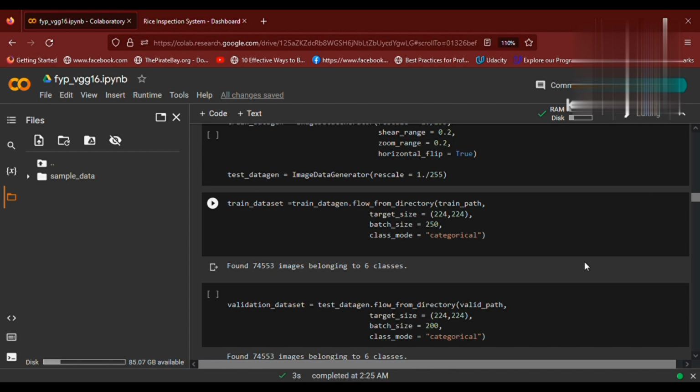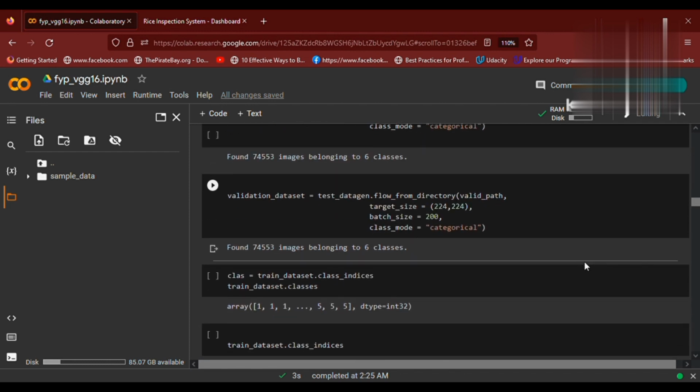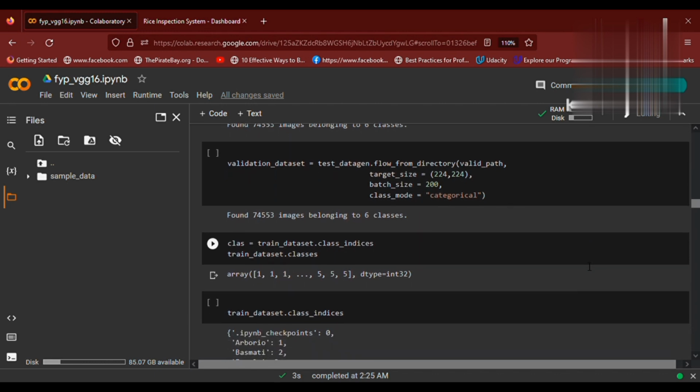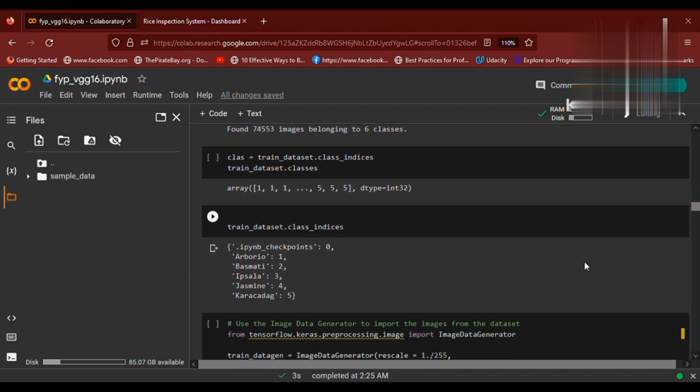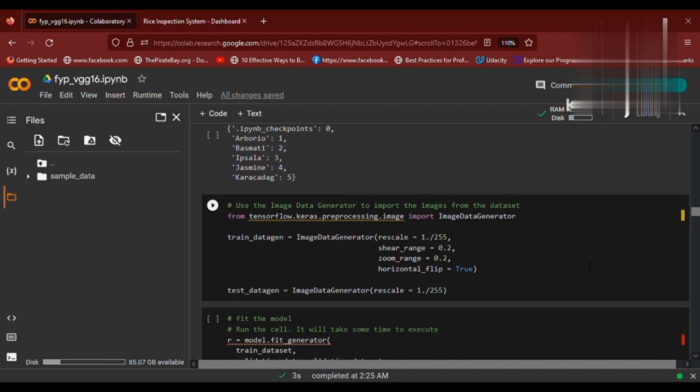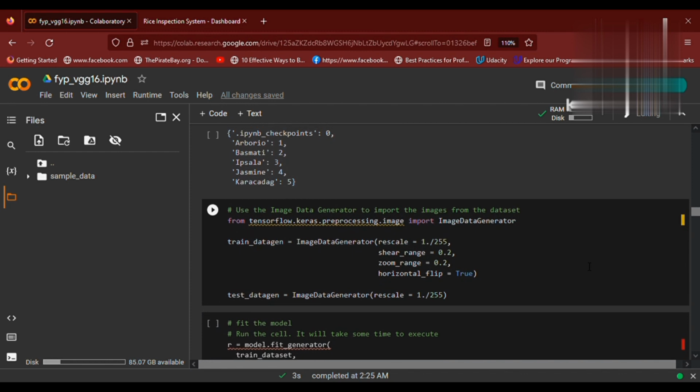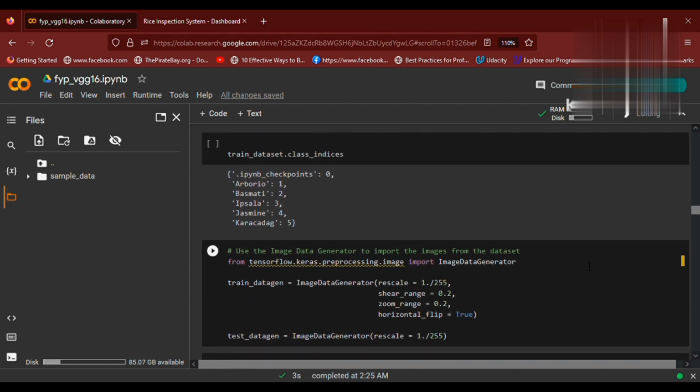We are using 80 epochs. Epochs are basically the number of iterations which we perform on our data set, which iterates on our data set and selects random images from that. We have some validation data set, and the total number of classes is 5, and these are the classes which we are using from a local data set of images. Thank you.